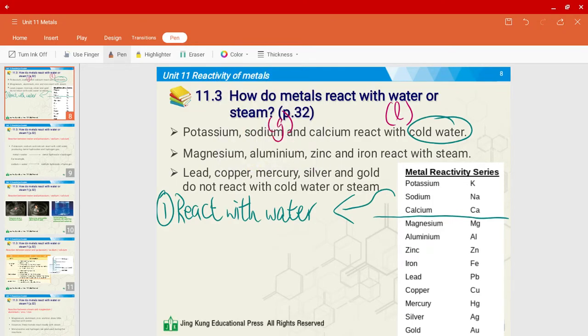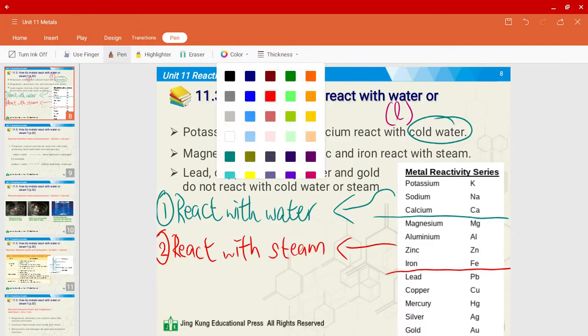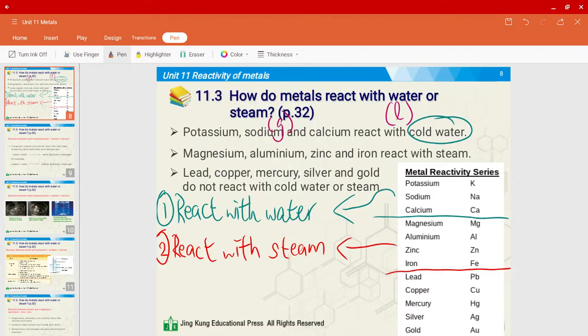Now the second group of metals would be from magnesium all the way to iron. These metals are able to react with steam, which is in gaseous state. And then the last group of metals, lead all the way down to gold. These metals are unable to react with neither water nor steam. So there is no reaction.